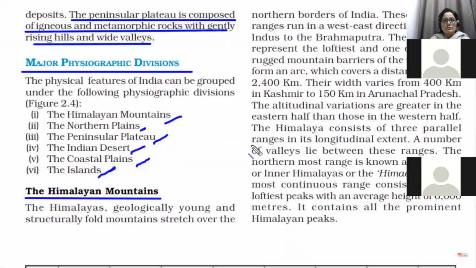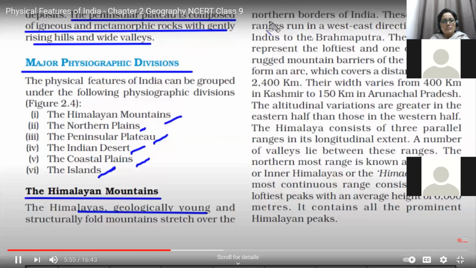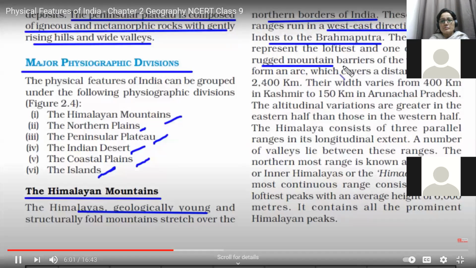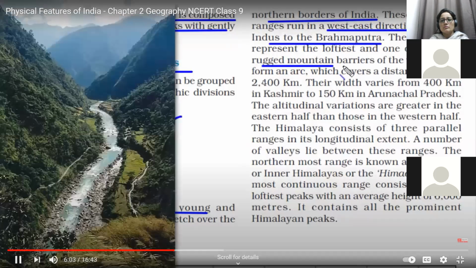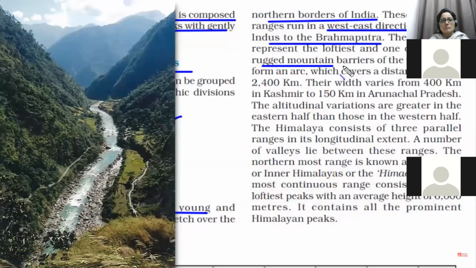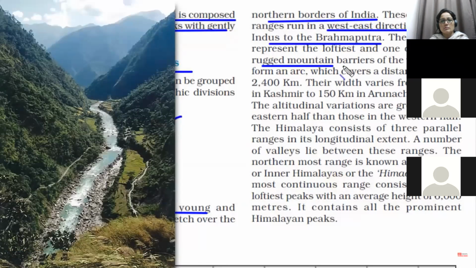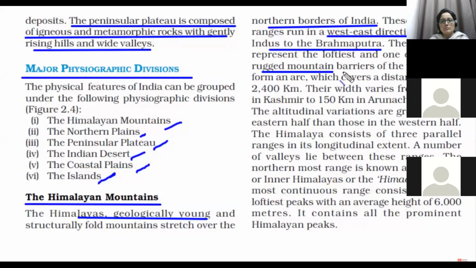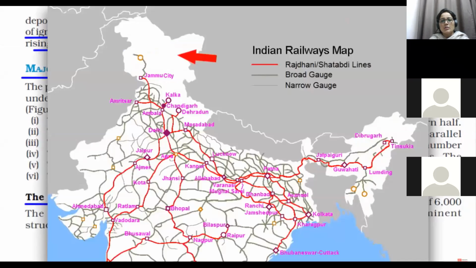We just read about how they were formed, and also that they are geologically young, and it consists of a huge chain of mountains, all residing in the northern borders of India. Himalayas is one of the most rugged mountain barriers of the world. The Himalaya consists of high peaks, and due to fast flowing rivers, deep valleys and gorges have been formed. So this creates ruggedness on the landmass. And this is the reason there is no railway establishment also.